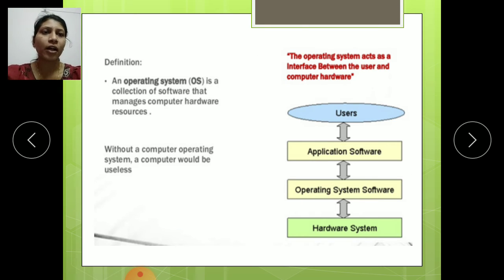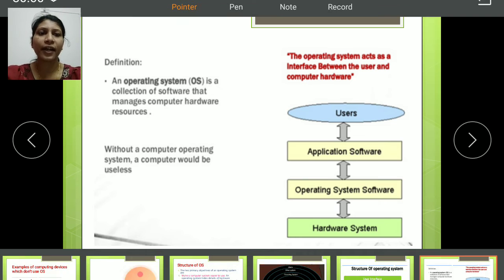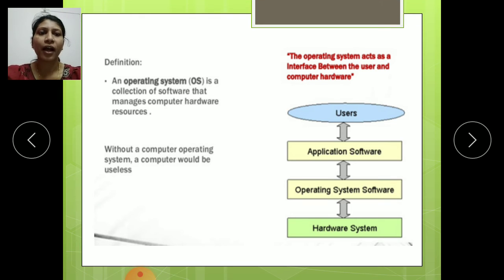See here, the operating system acts as an interface between the user and the computer hardware. So the operating system is an intermediator between the computer user and the computer hardware system. Here are the applications, the software of the computer, and here is the hardware of the computer system.